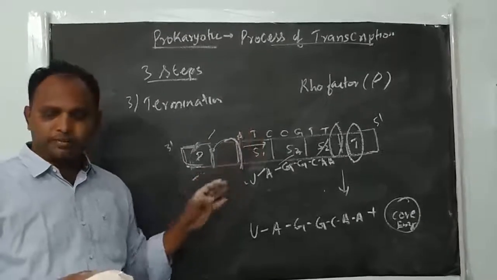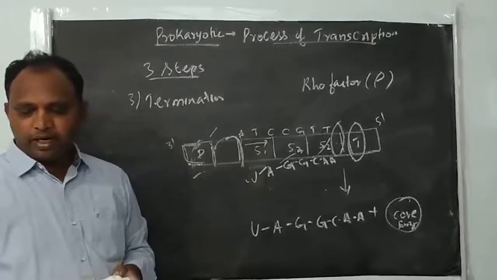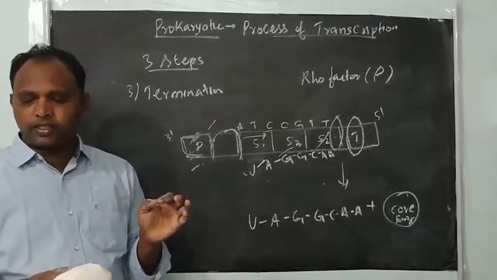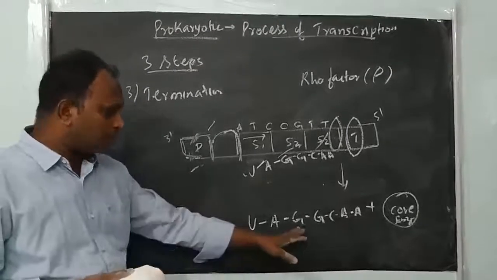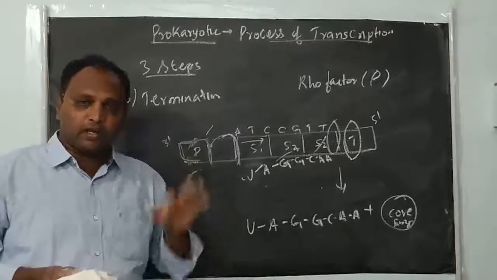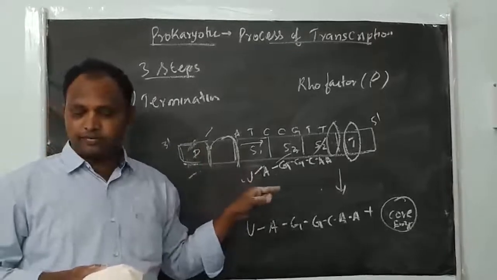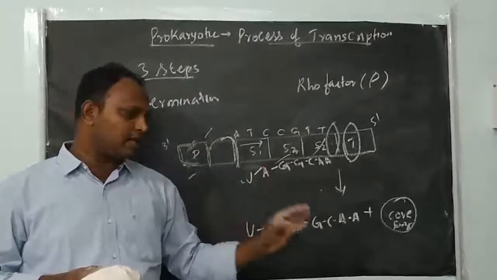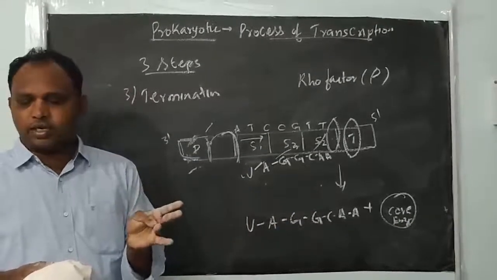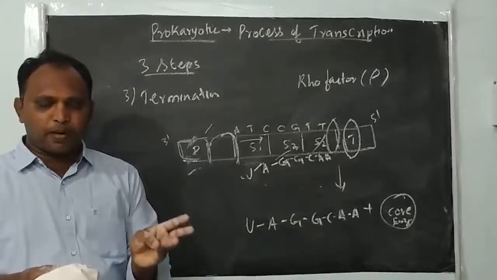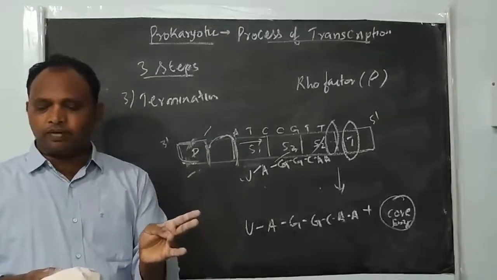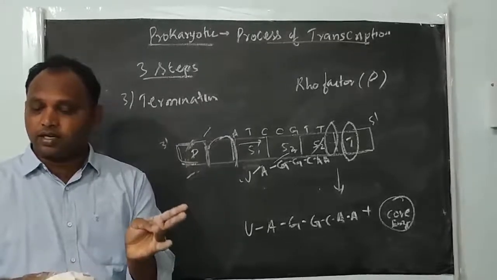Okay, now the transcription process is terminated, right? But in prokaryotic transcription, mRNA does not require any processing to become active. So whatever RNA is produced here is a mature RNA only. mRNA does not require any further processing after transcription. So directly this mRNA is utilized for synthesis of protein. And transcription and translation take place in the same compartment. In prokaryotes, the site of transcription and the site of translation are both in the cytoplasm.